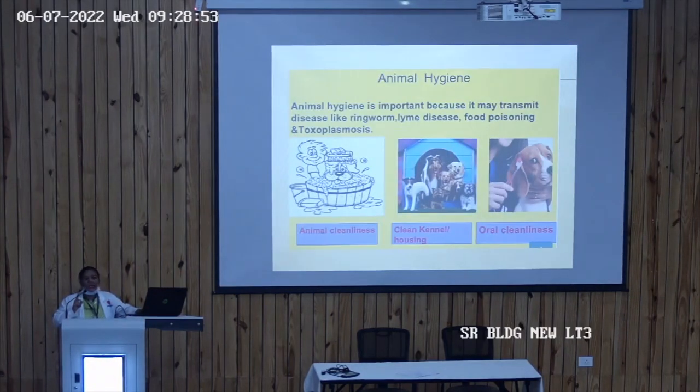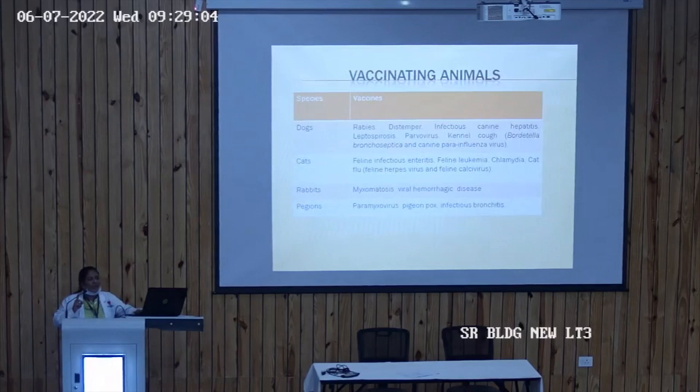Next is cleaning the kennel and the housing wherever the dog or any animal is living. Just clean that particular area and maintain the oral hygiene of the animal. Next is vaccinating your animals. Likewise, the ma'am has discussed the various causes, that is bacterial, viral, fungal. So depending upon them, whatever the infections, the diseases they can cause in animals, we can treat likewise. For dogs, vaccination is available for rabies, distemper; for cats, feline infectious enteritis; for rabbits, myxomatosis; and for pigeons, paramyxoviruses.